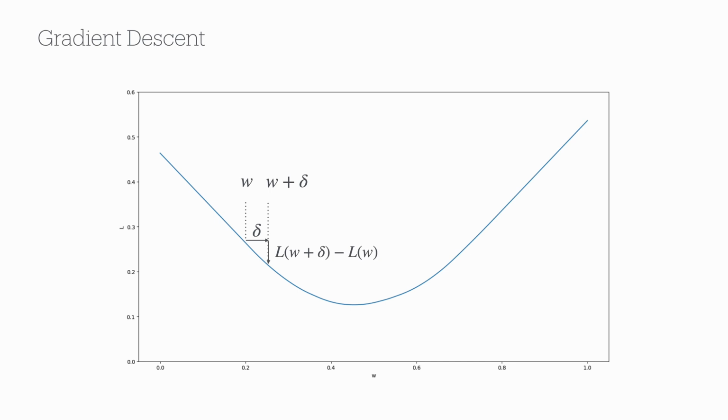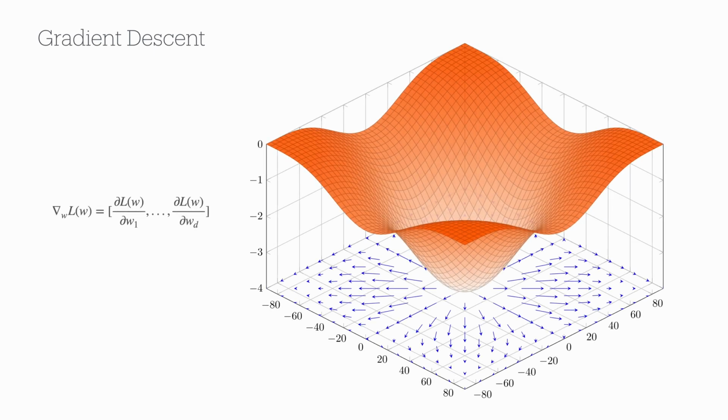Note though, if we take too large of a step, we may miss the optimal solution and end up oscillating around the optimum. So we want the step that we are taking to be small. We often normalize this difference by the size of the step to make sure this number doesn't become too small as we decrease the step size. Now, we can actually make the step infinitely small. In the limit, this ratio is referred to as the derivative of L with respect to W. If W is multidimensional, we can compute a vector consisting of all of the derivatives with respect to each dimension of W. This vector is called the gradient of L with respect to W.